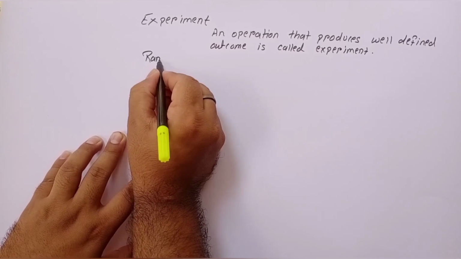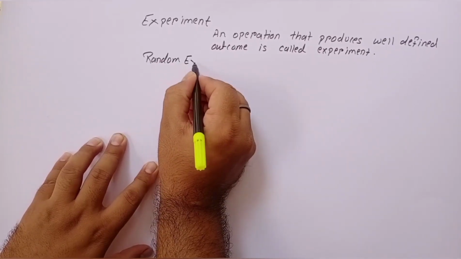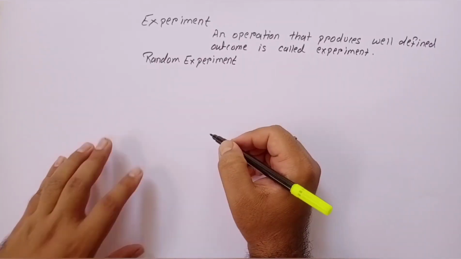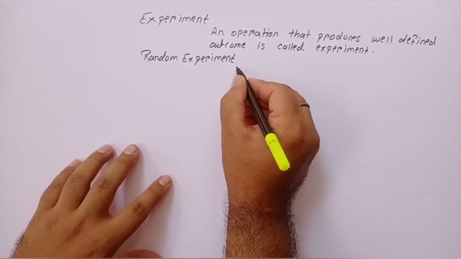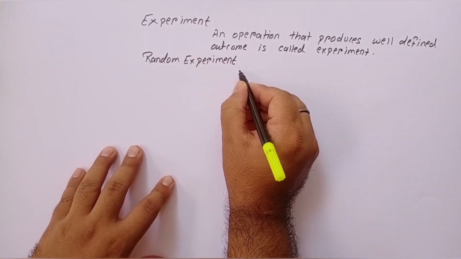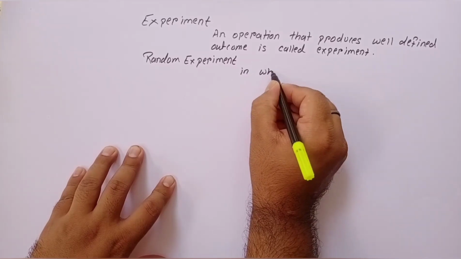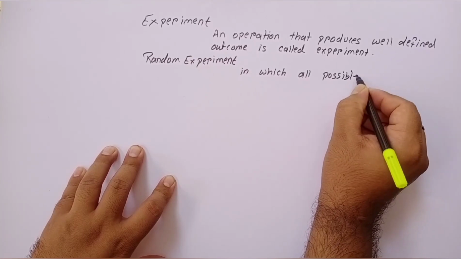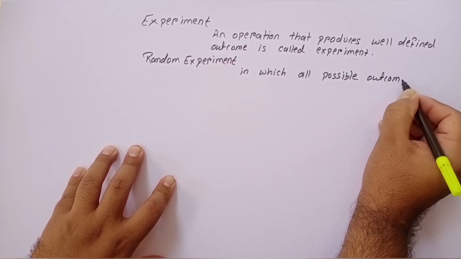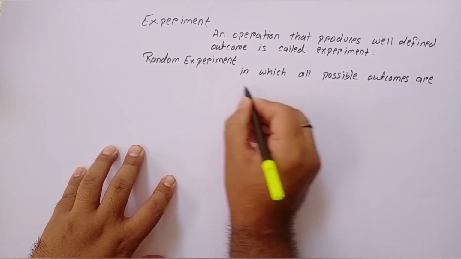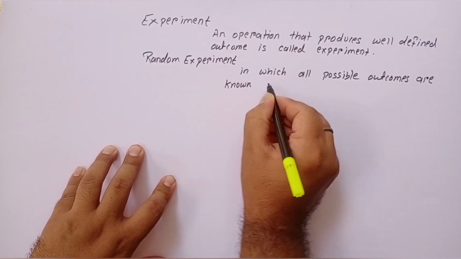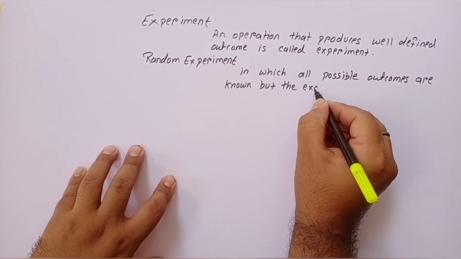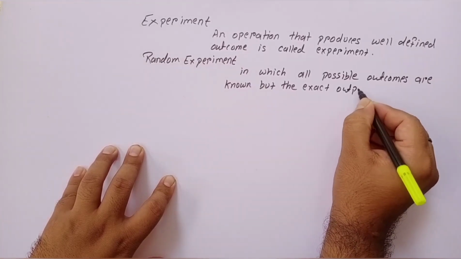Random experiment. Now, what is a random experiment? Random experiment is an experiment in which all possible outcomes are known, but the exact output cannot be predicted.